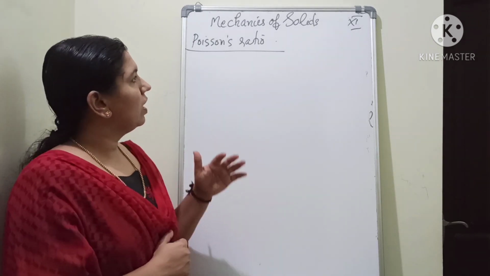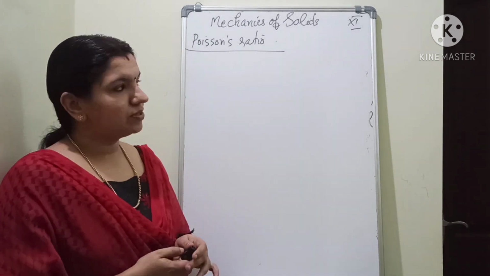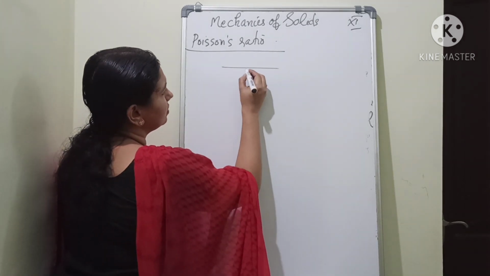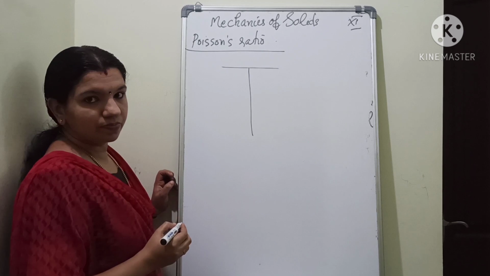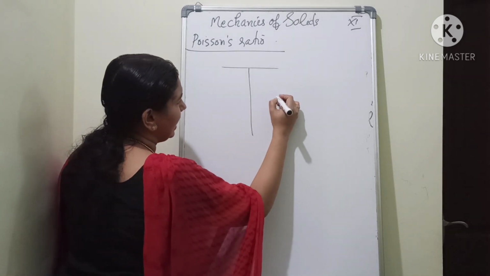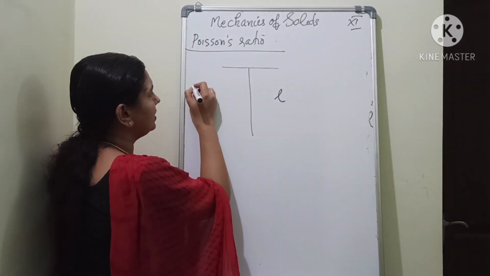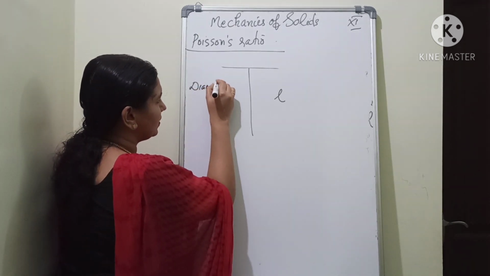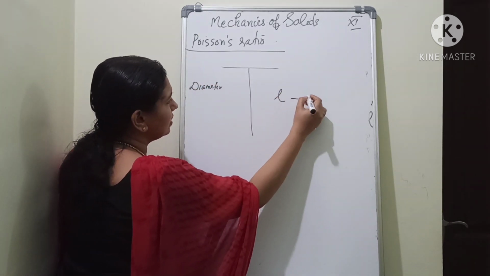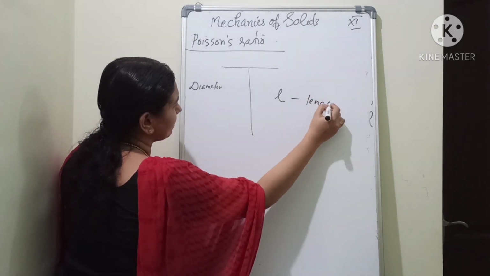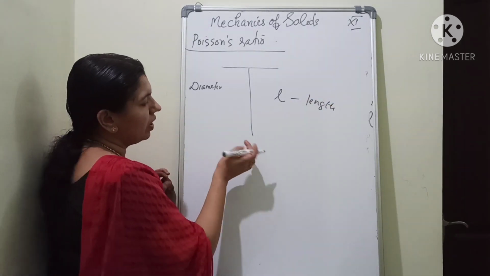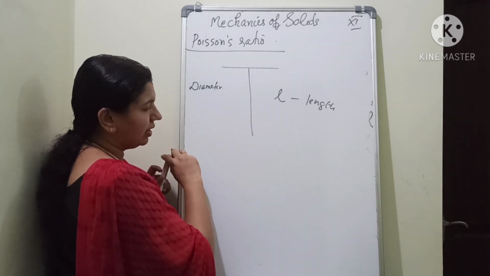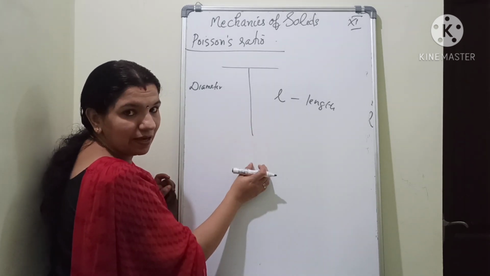It's very important. Poisson's ratio. So here I am taking a wire and placing it like this. It is having a length L and a diameter D. So D is the diameter of the wire and L is the length of the wire. Clear? Now I apply a force in this direction. That means I load it by applying some weights here.